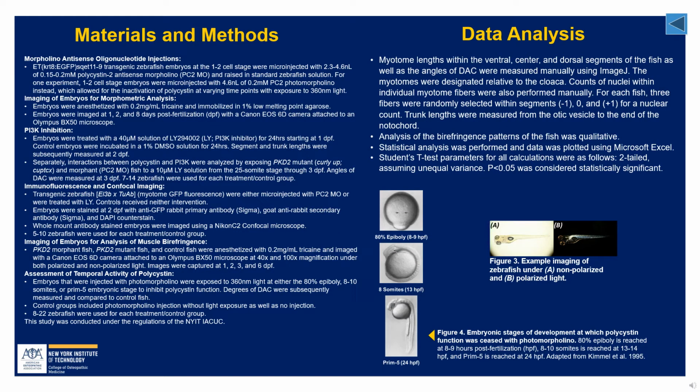For this study, we injected zebrafish embryos at the 1 to 2 cell stage with polycystin or PC2 morpholino, which mimics the effects of a PKD mutation. We used various methods of imaging these embryos, including compound microscopy for morphometric analysis, immunofluorescence with confocal microscopy, and analysis of birefringence patterns with a polarizer. For any statistical analysis, we used students' t-test.